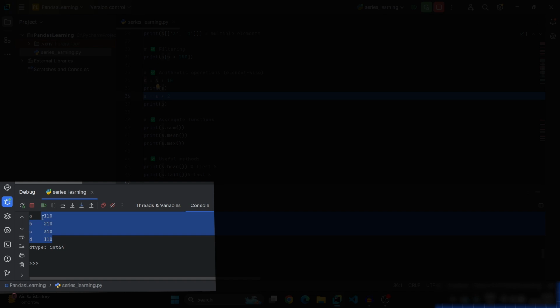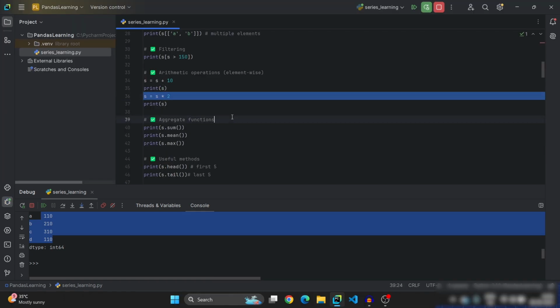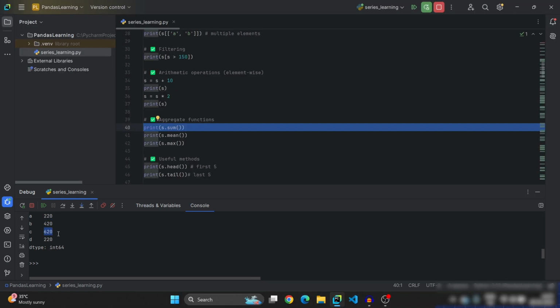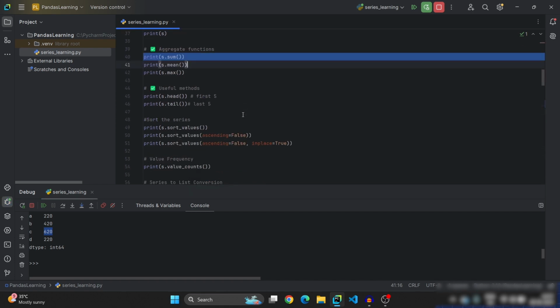For example, if you want to multiply by 2, simply S equal to S into 2. Let us print it. See, 110 has become 220, 210 has become 420, 310 has become 620. So they are multiplied by 2. In this way you can do arithmetic operations. You can do subtraction also like S equal to S minus 10. Division also like S equal to S by 2. So in this way you can use arithmetic operators on series.